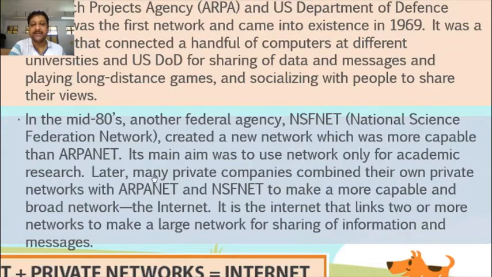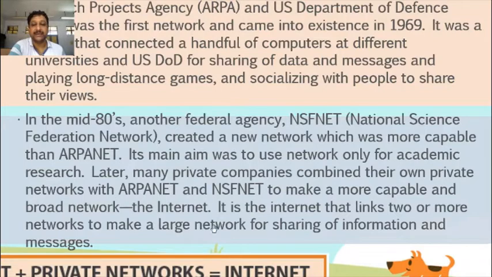Later, many private companies combined their own private networks with ARPANET and NSFNet. So many private companies came into existence. They designed and developed their own networks and connected them with ARPANET and NSFNet to make a more capable and broader network, which is also called the internet.